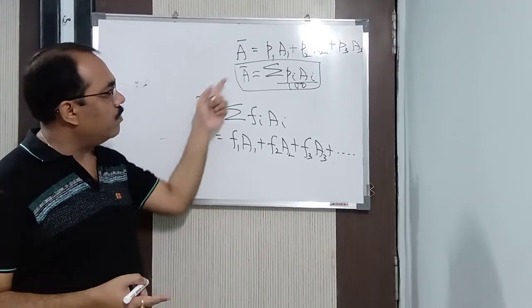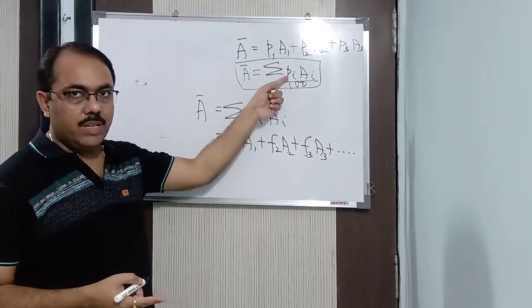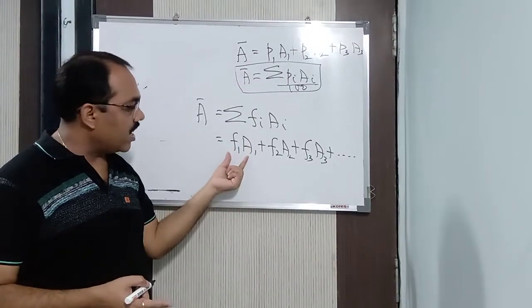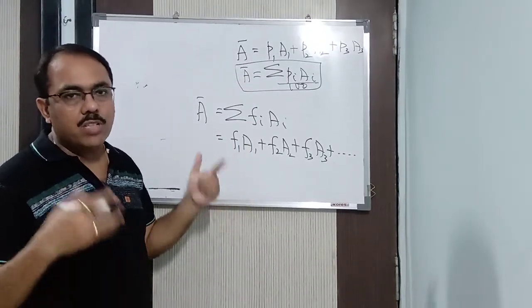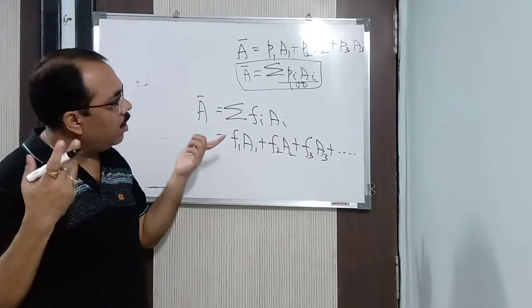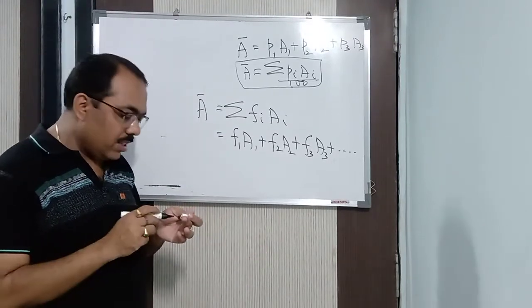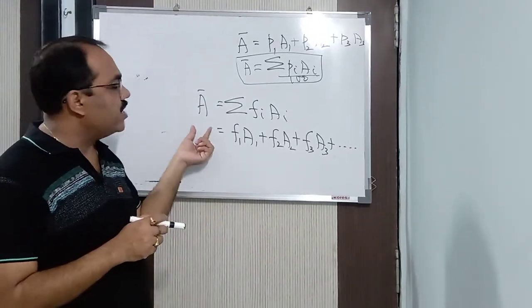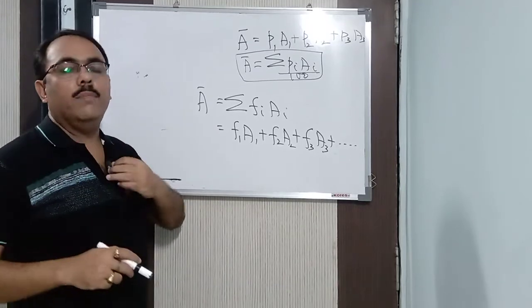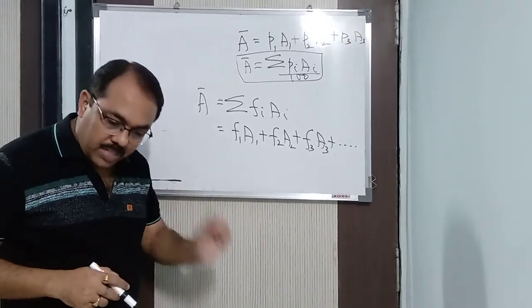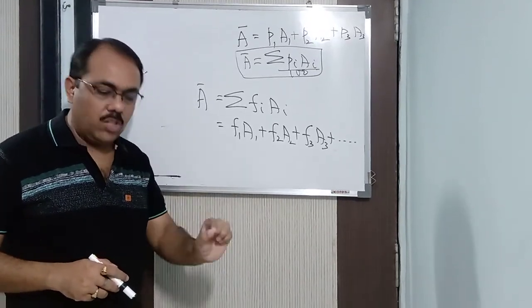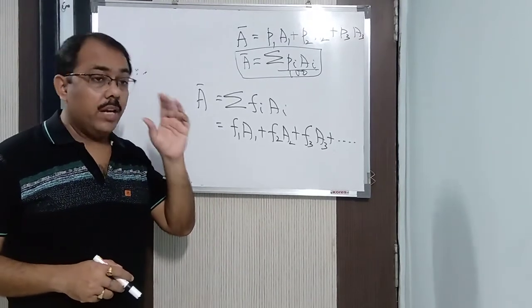Average atomic mass can be calculated in terms of percentage abundance, if percentage is given, or in terms of fractional abundance, if the fraction is given. It depends how the question is given to you. Accordingly, you will solve it. Got it? So in this way, we calculate the average atomic mass of a particular element, and we express the unit as AMU. But as I said, it is a fractional number.